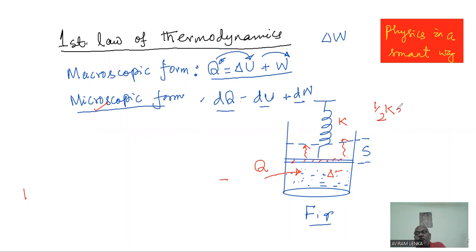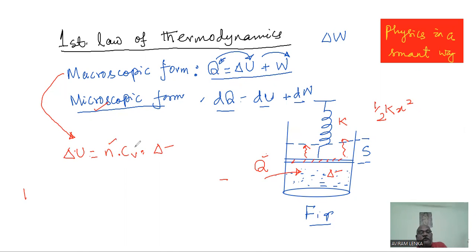You know the formula, that must be equal to half k x squared. So if you put it in macroscopic form, because here we show everything as significant, not very small, Q equals delta U plus W. We know Q is nothing but the heat given by us. Delta U is the change of internal energy, which can be found very simply using a formula that will be discussed later on. That formula is n Cv delta T.